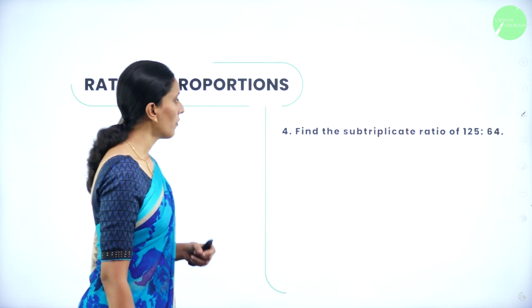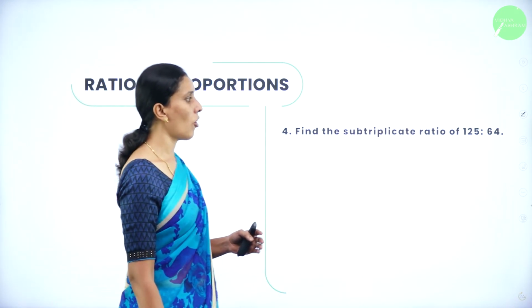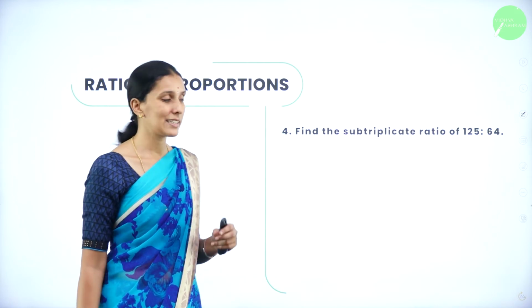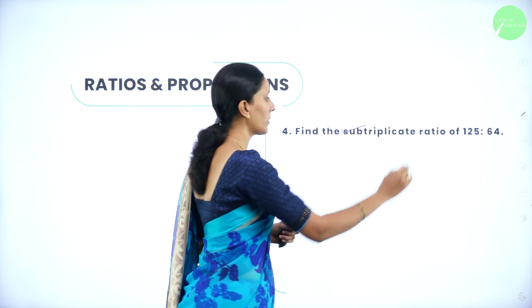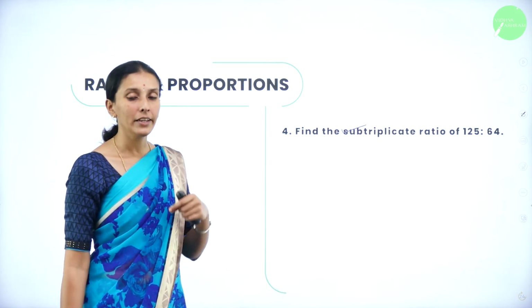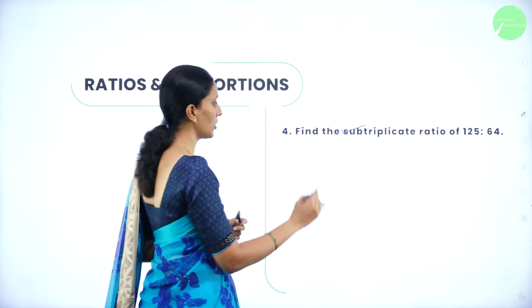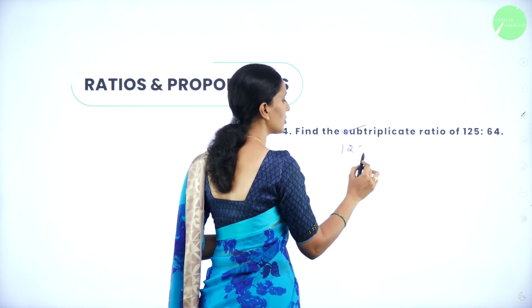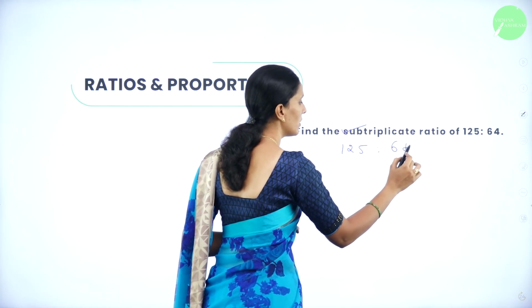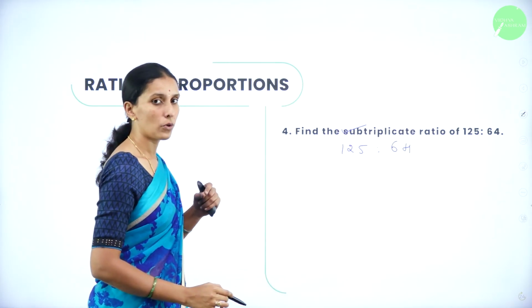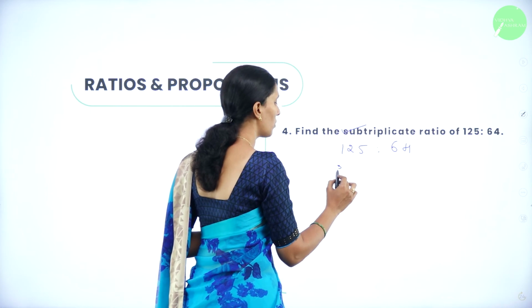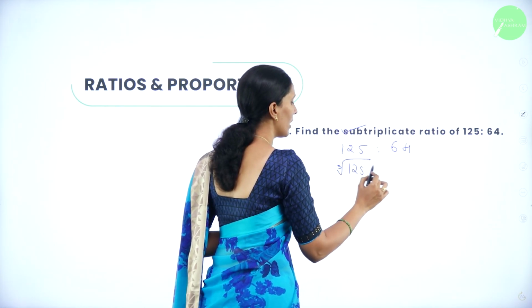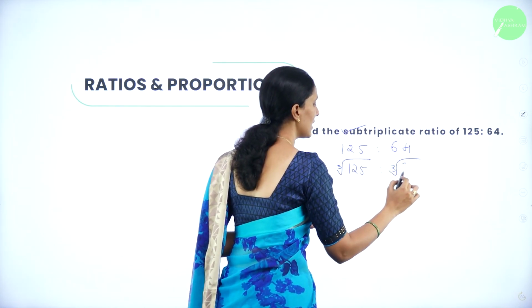Next, we have find the subtriplicate ratio of 125:64. How will we get subtriplicate ratio? By taking cube roots of the given ratio. What is my given ratio? 125:64. Take cube roots on both sides. So, cube root of 125 is to cube root of 64.